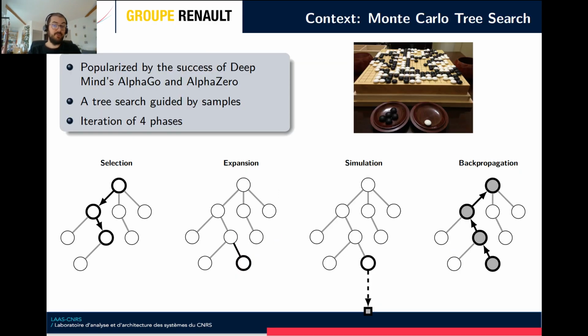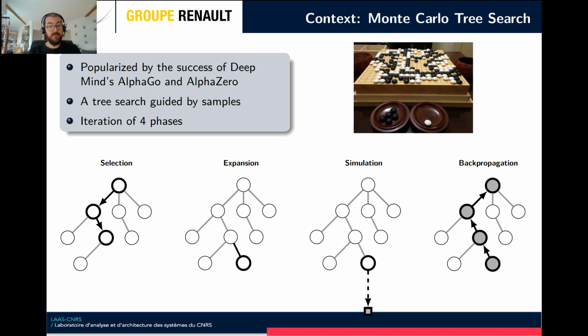The Monte Carlo Tree Search was originally designed for the game of Go, and since then it was mainly used in game AI, but there are a few applications in the field of combinatorial problems. In a word, it is regular tree search, but guided by samples, by rollouts. And the framework is really generic and actually can be used for combinatorial optimization problems.